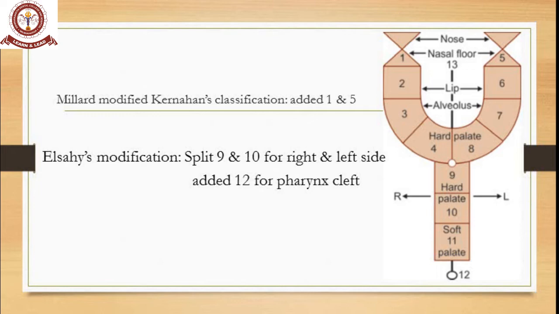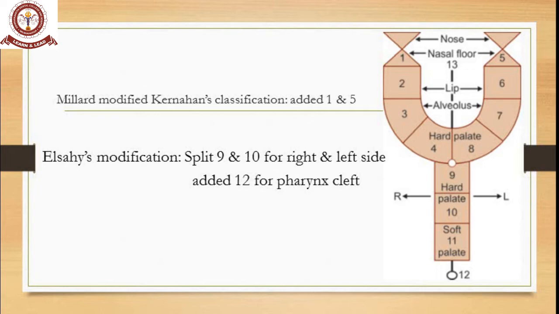In this scenario, he has also included an hourglass on top of Kernahan's classification. You can see that right there is an X. In that X, each side also has two parts. The lower one represents the nasal floor, whereas the upper one represents the nose.